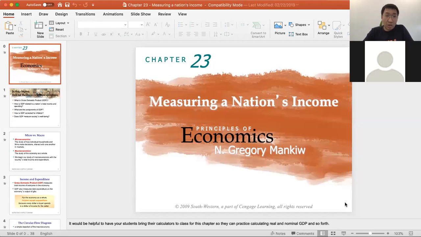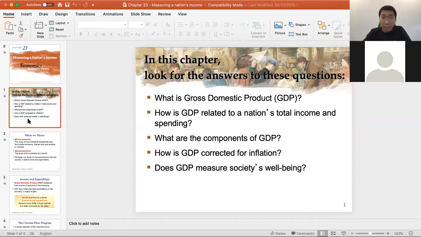So this is the slide, the measuring of national income. This is the very first chapter of macroeconomics. From this chapter, you will learn more about GDP, as I believe every one of you knows what GDP is. And of course, when we learn about GDP, we will know how GDP relates to national income and spending. Also, what are the components of the GDP? What does it mean when you try to count the GDP? You should know its components in order to calculate the GDP.